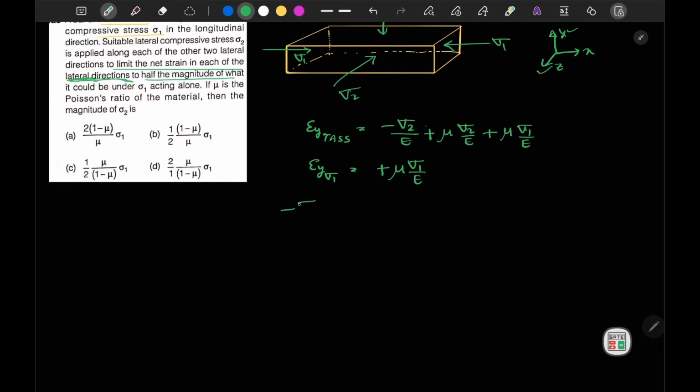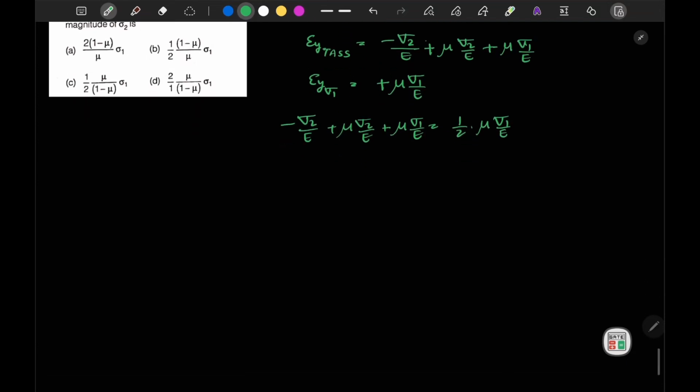So you can write minus sigma 2 by E plus mu times sigma 2 by E plus mu times sigma 1 by E is equal to half times mu times sigma 1 by E. Okay, so from here I can write sigma 2 by E into mu minus 1 is equal to sigma 1 by E into mu times, this is half minus 1.